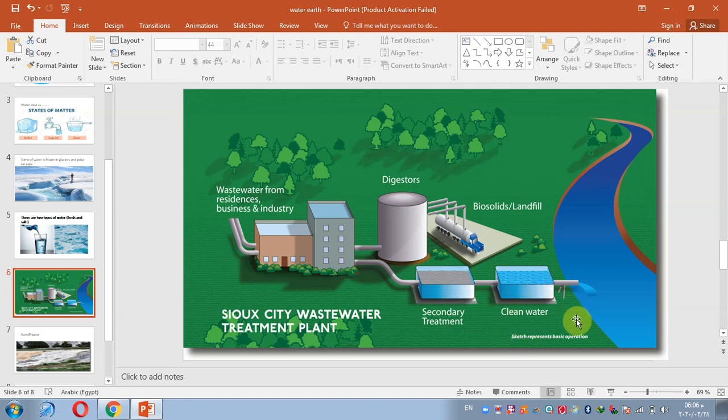Then the water becomes clean, and after that the water travels in pipes to the homes. Then people can use the clean water for drinking and cooking and so on.